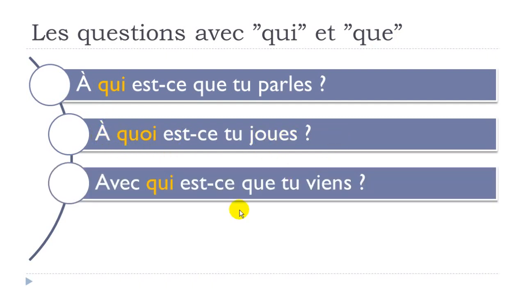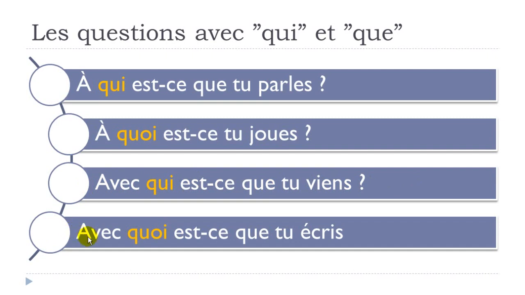Okay? Now, avec qui est-ce que tu viens? So venir is coming, avec, with, okay? Avec qui est-ce que tu viens? Avec quoi est-ce que tu écris? Écrire is to write, okay? Same thing, with, okay? And then it's exactly the same rule, remember, I told you that, que becomes quoi here, that's it. Avec quoi est-ce que tu écris?